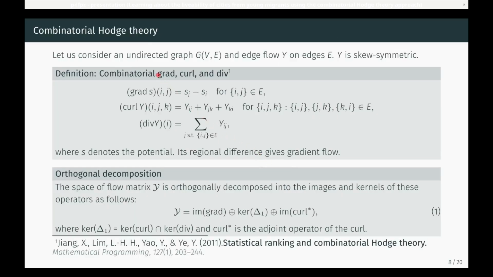Formally, take an undirected graph and a skew-symmetric edge flow. Then let us define operators gradient, curl and divergence as in this literature. Here, S denotes the potential. Its regional difference gives gradient flow. The space of the flow matrix is orthogonally decomposed into the images and kernels of these operators.